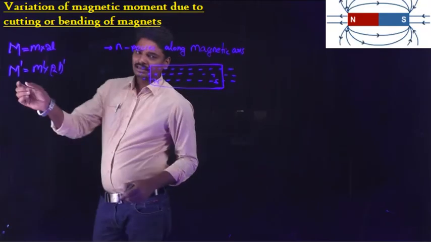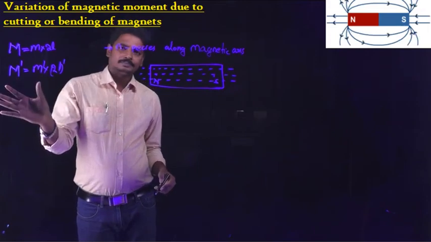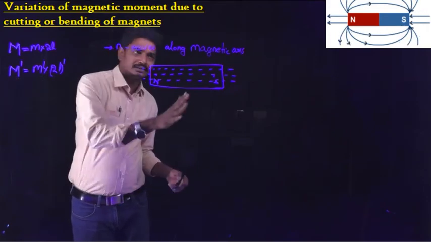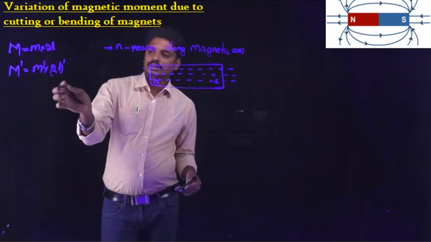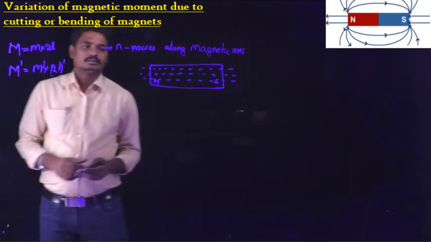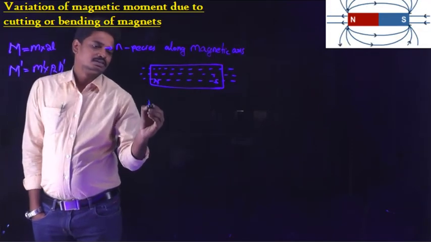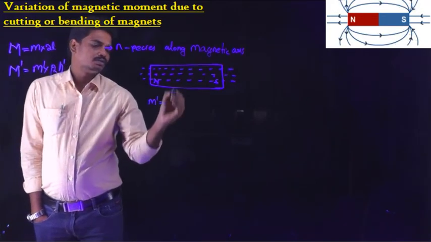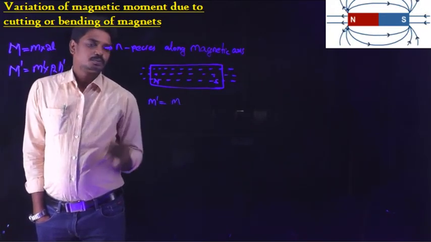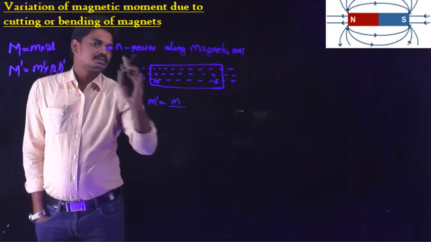To calculate the value of the magnetic dipole moment after we cut the magnet, let us find the pole strength and the geometric length. If we cut the bar magnet along the magnetic axis, then the pole strength, as we discussed earlier, m dash is equal to the previous pole strength m divided by the number of pieces, n.